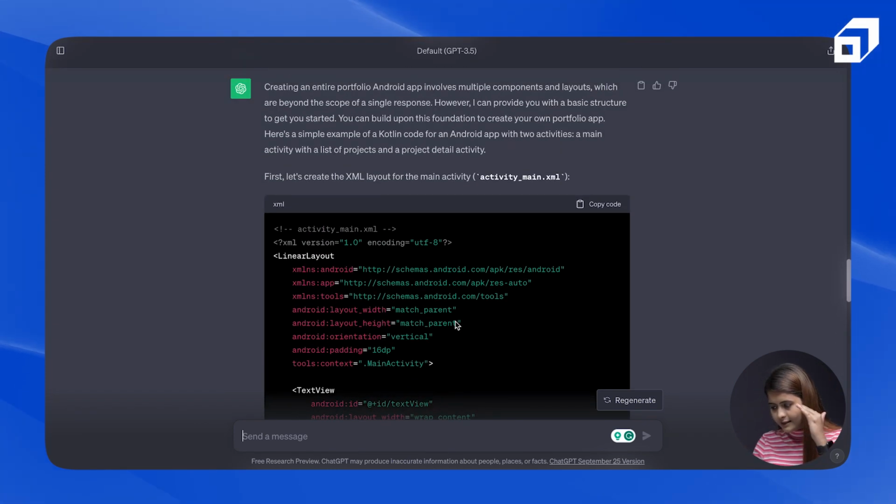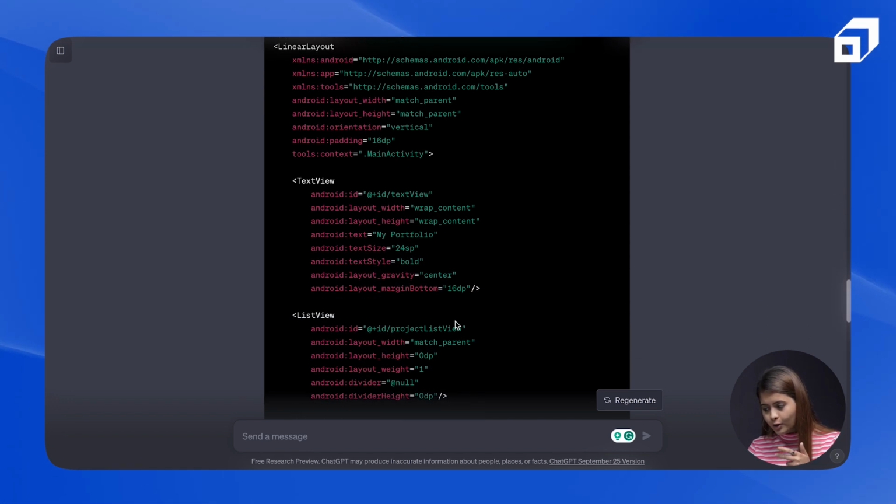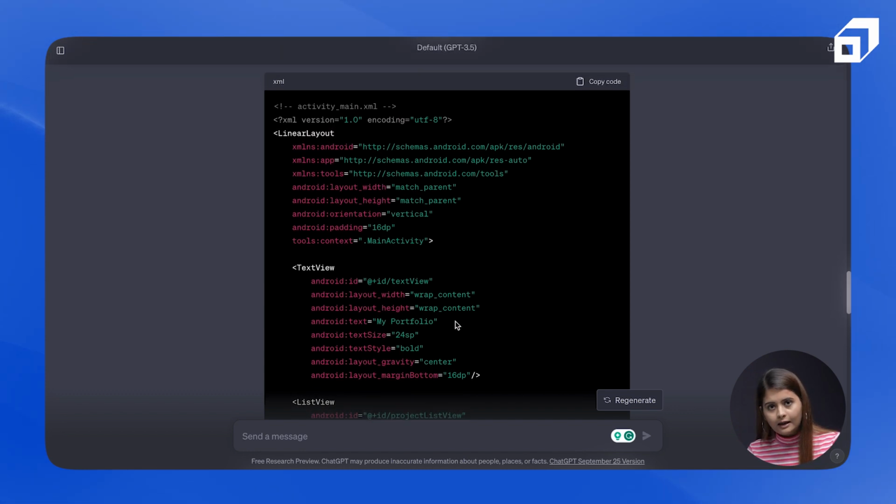So it has given me the design, the activity main.xml. Now I'm able to understand each and everything here which it has provided to me because I already know how to write an application, how to write an Android application, right? If you are a complete beginner, you will be like, where should I paste this or how should I go about it? That's why I said in the beginning as well, if you already know your stuff, you will be able to use it to the max. It will help you enhance your productivity. Otherwise, you will be like, how to go about it? So I highly suggest learn things and after that you can use it to automate stuff.